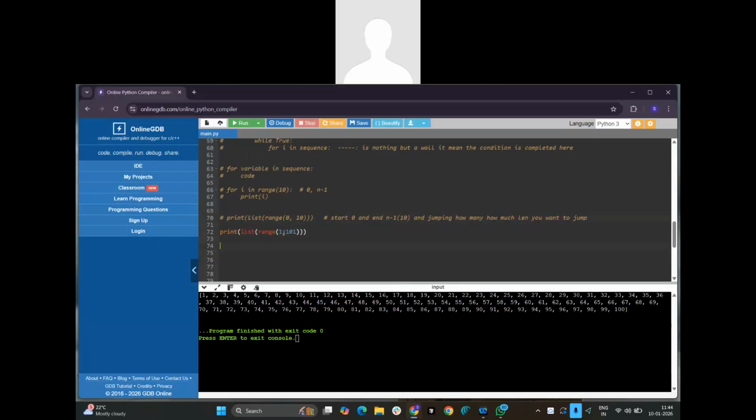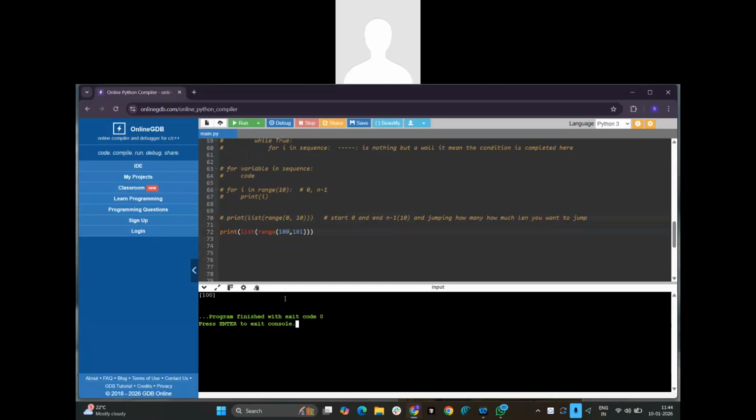If you want to start from 100 only, which value will you get? Only 100 will be printed. If you are not giving any value, 0 is considered by default. But let's say you want to start from 0 and you want only even numbers.